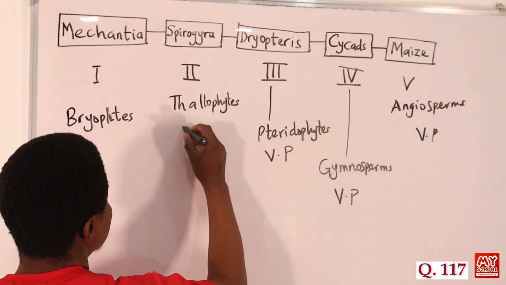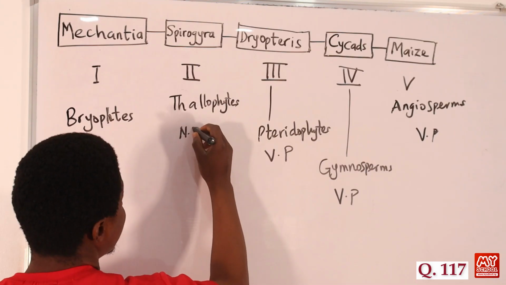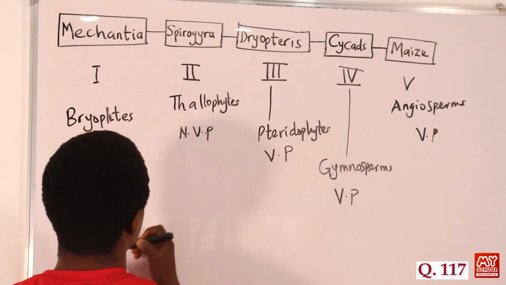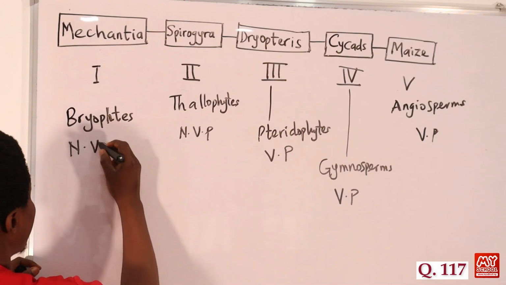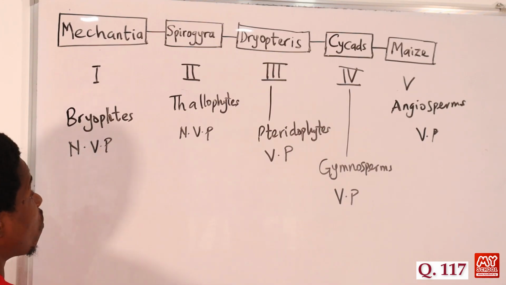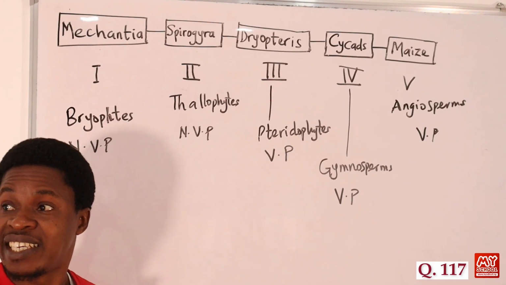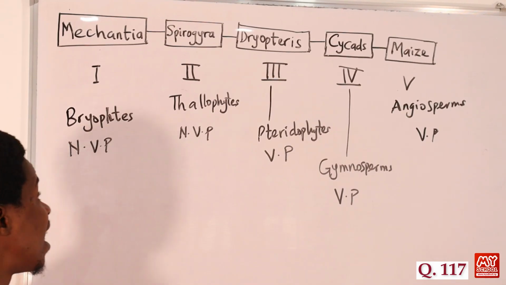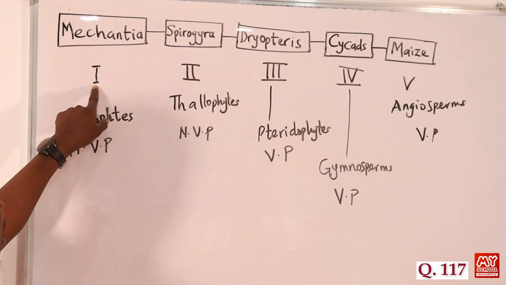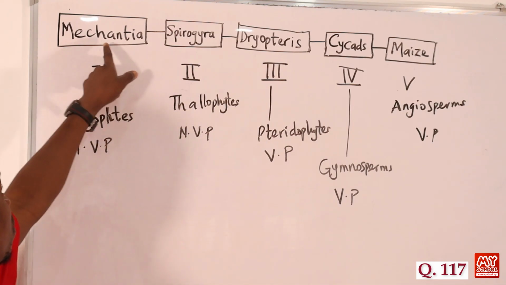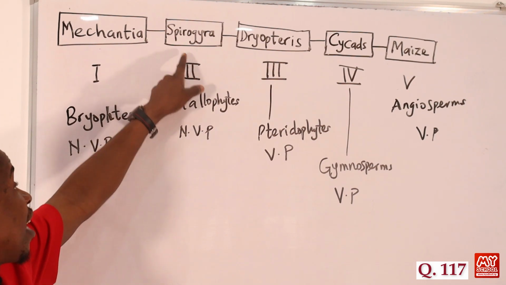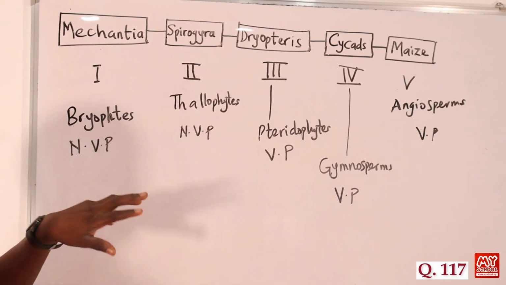Thallophytes are non-vascular plants, and then we have the bryophytes, they are also non-vascular plants. So the question says examples of non-vascular plants are labeled. The ones we have that are non-vascular are Roman numeral 1 and Roman numeral 2. So the Marchantia and Spirogyra are the non-vascular plants.